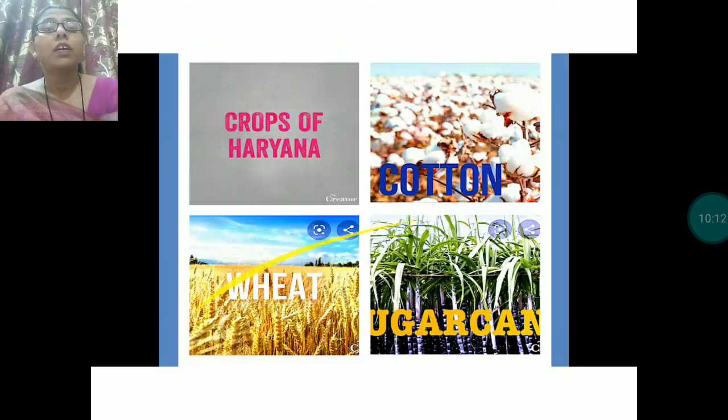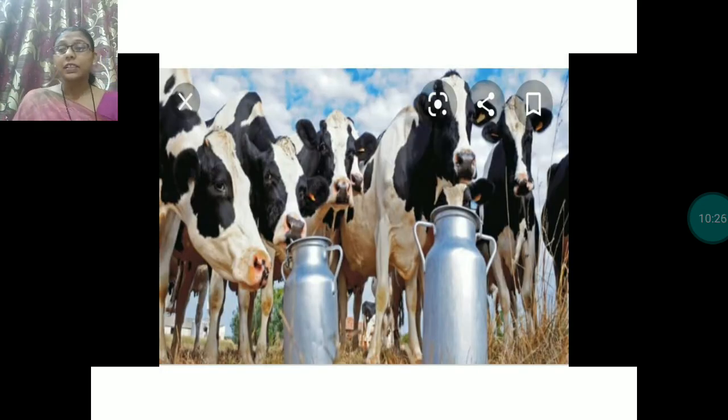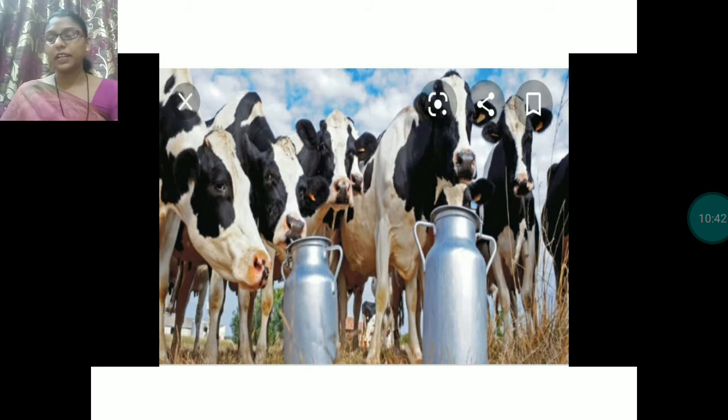People are growing crops, crops like cotton, wheat, sugarcane. These are the important crops of Haryana, and they are also well developed. Dairy industry in Haryana is also very well developed, and Haryana is sometimes called the milk pail of India. What is it called? Milk pail of India.